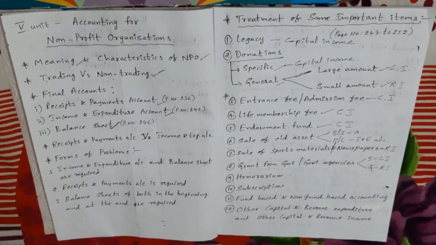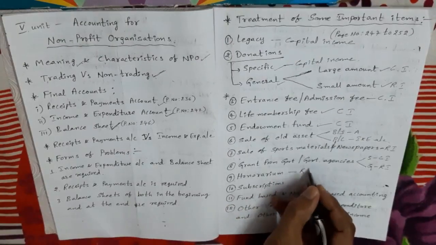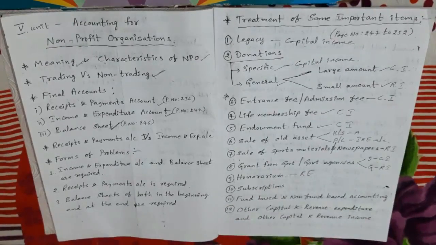Here honorarium means the amount paid to a person who is not an employee of the organization for rendering services to the concern. For example, if a payment is made to a doctor who is not an employee of the hospital for treating patients and providing services of a specialized nature, it is called honorarium. But the honorarium amount we treat as revenue expenditure, so it comes in the income and expenditure account debit side.